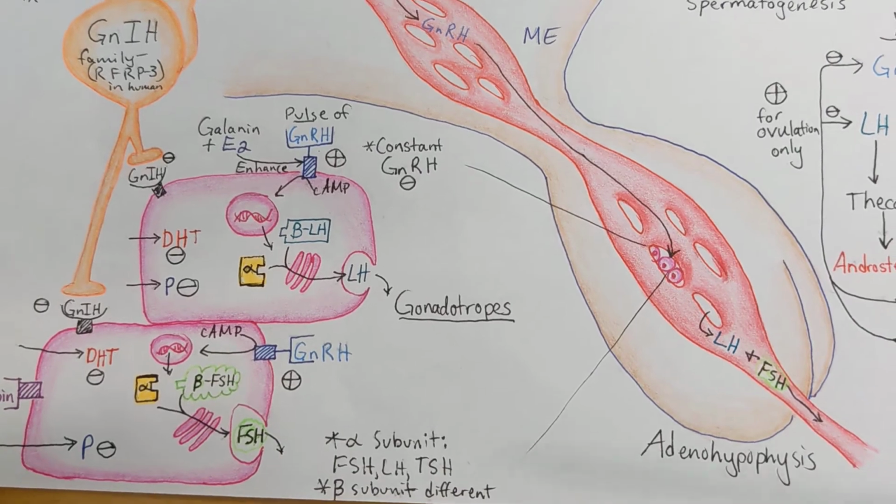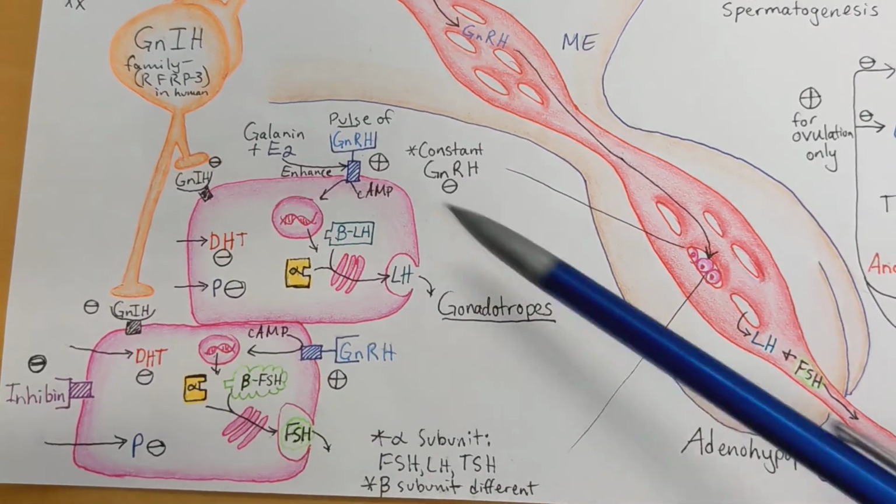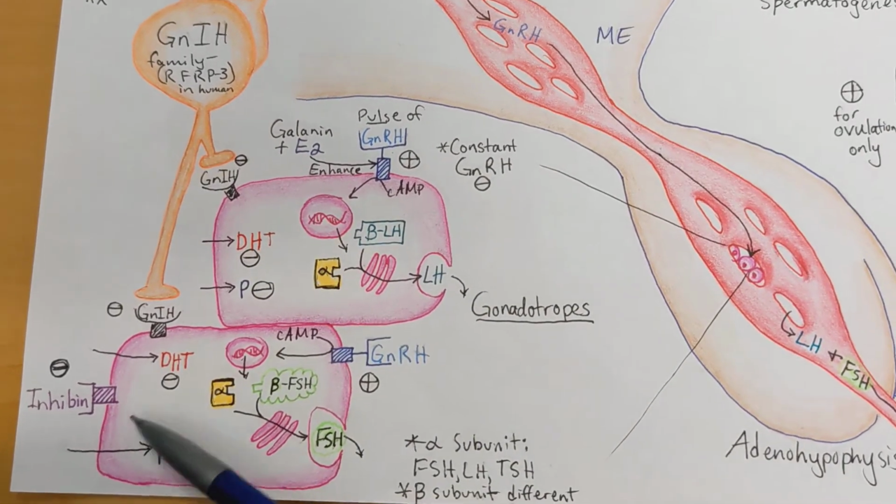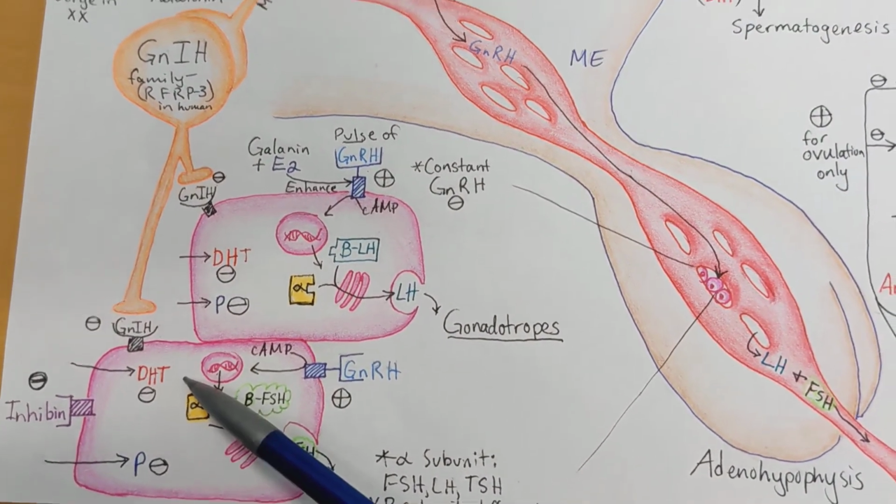Negative feedback is exerted on the anterior pituitary cells, the gonadotropes, by GnIH, as well as inhibin and different steroid hormones.